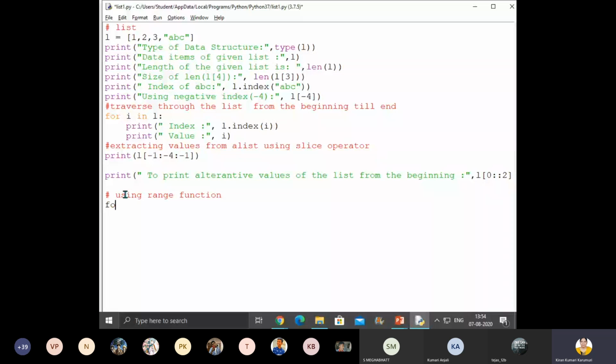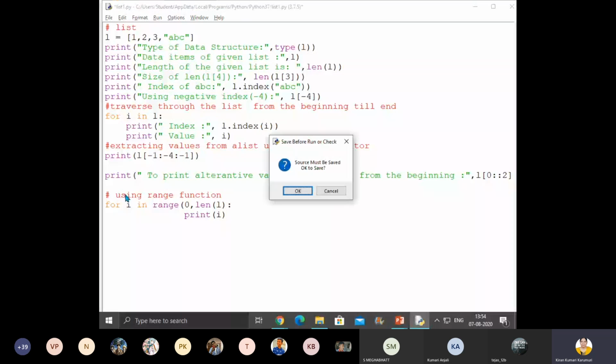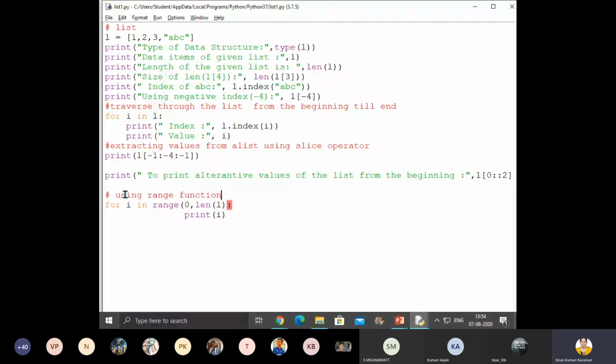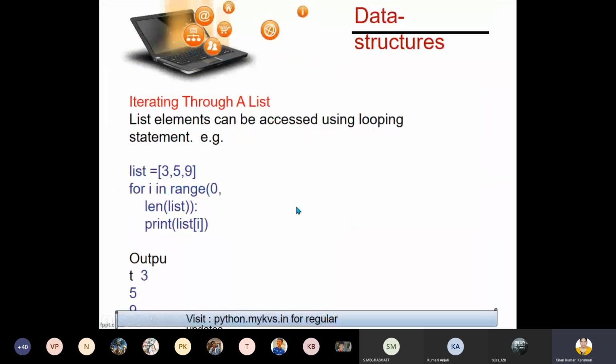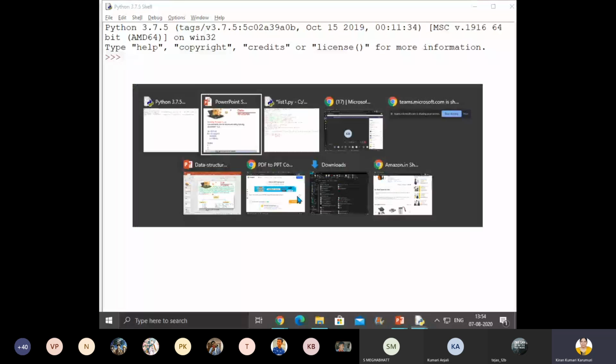How to retrieve? So for I in range 0 to length of the list, print I. For I in range 0 to length of the list.